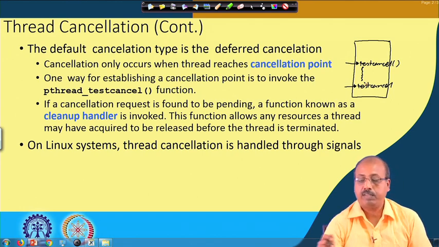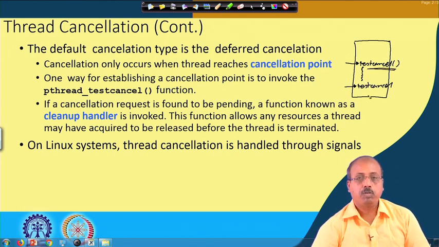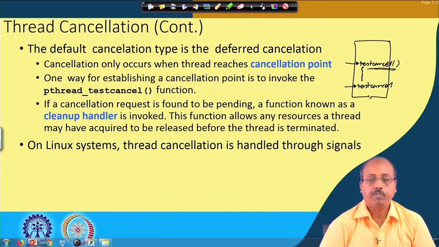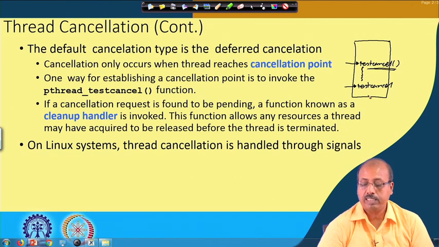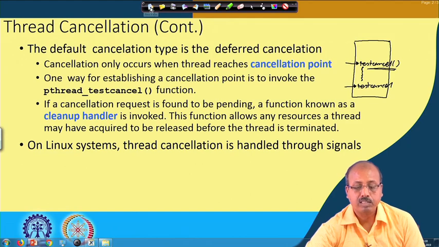So, while testcancel is called, if some resources are held, those resources are to be released, and for that purpose it calls a cleanup handler. That will automatically do this resource release. On a Linux system, thread cancellation is handled through signals, whereas other operating systems may do it in a different fashion.